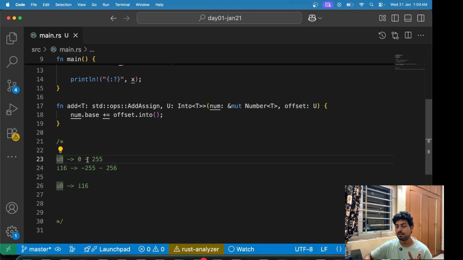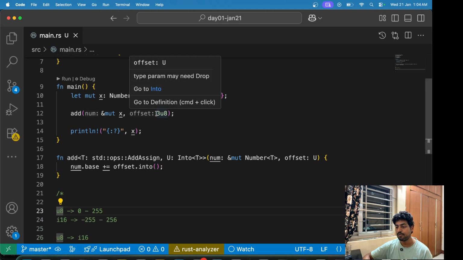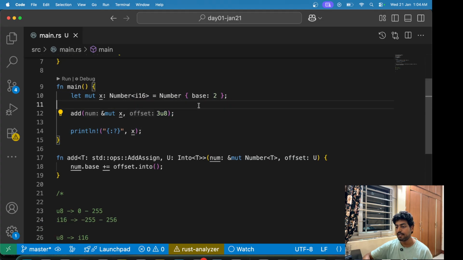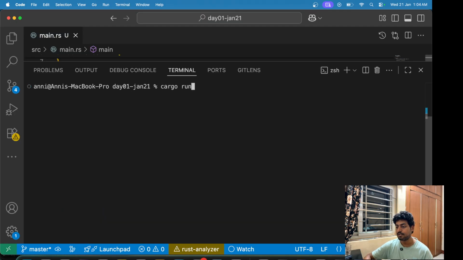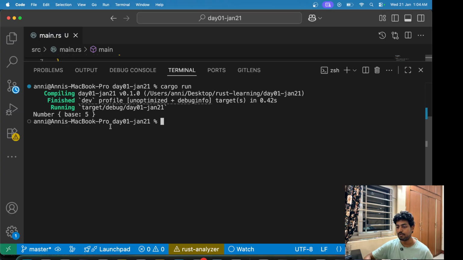But if we want to convert a U with any number of bits to an I of any number of bits, we cannot simply do that. We need to go to a higher bit order. So clearly, you can see that this works. If we pass in 3U8, it can be converted into I16, and I think this should work. As long as it compiles, there's a high chance that it will work. So you can see that we have number with base 5.